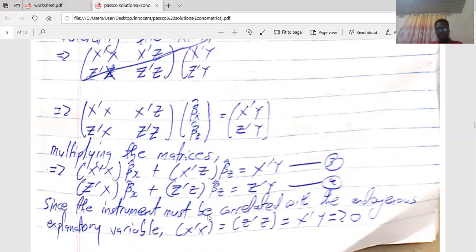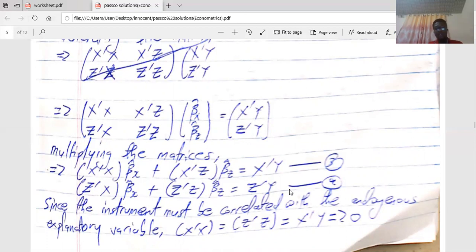So since the instrument must be correlated with the endogenous explanatory variable, it means that this x prime x, z prime z, and x prime y here will map to 0. Okay, so if this is 0 and this is 0, you're estimating for this beta cap by making this beta cap the subject, dividing through by this, you end up getting beta cap z to be equal to 0 on this, like z prime z. And if you have 0 divided by any number, you are going to get 0. So you wouldn't get the estimator.